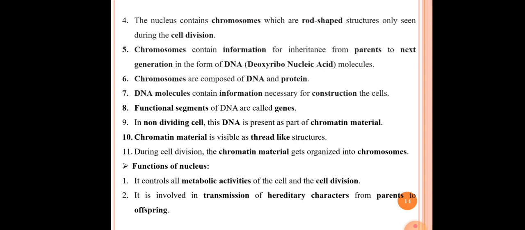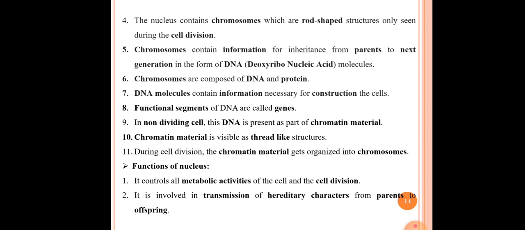Okay. So the sixth point is chromosomes are composed of DNA and protein. Actually, the chromosomes are made from DNA and protein. Actually, DNA is a thread-like structure which has two strands. And when this coiling of DNA occurs along with the protein, then there is formation of chromosomes in the nucleus. The seventh point here is DNA molecule contains information necessary for construction of cells. Actually, the DNA molecule contains the information for the construction of cells.